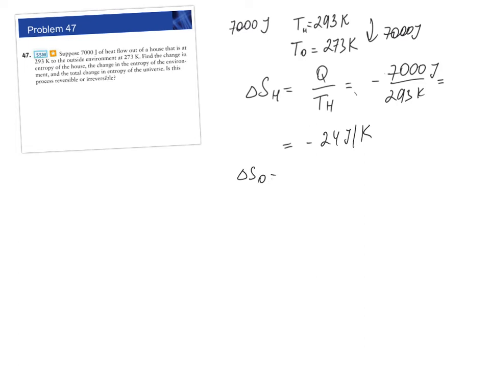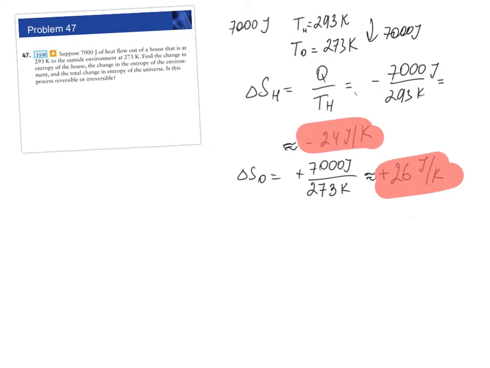The environment outside is receiving heat, so it should be positive 7,000 joules over the temperature of outside, 273 Kelvin. So the value is approximately 26 joules per Kelvin. So this is the change of entropy outside, and this is the change of entropy of the inside.